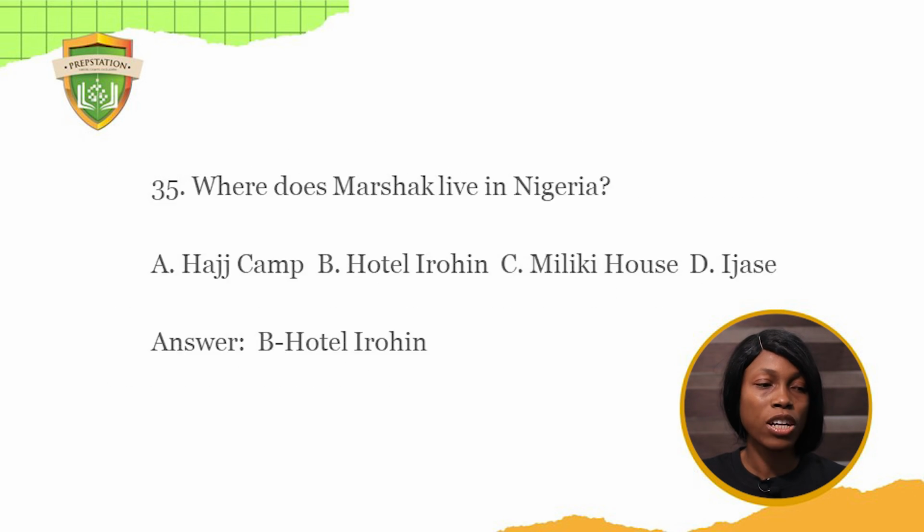35. Where does Mashak live in Nigeria? A. Hajj Camp. B. Hotel Iroyin. C. Miliki House. D. Ijashe. Hajj Camp was where all the immigrants stayed when they left Ghana for Nigeria. Miliki House was where Nitaki lived at some point. Then D. Ijashe was a place where Mama Orojo lived. So the answer to this question was Hotel Iroyin. Mashak was a prostitute, and that was where she lodged, or that was where she lived. She was after Nitaki when he died and wanted a relationship with him.